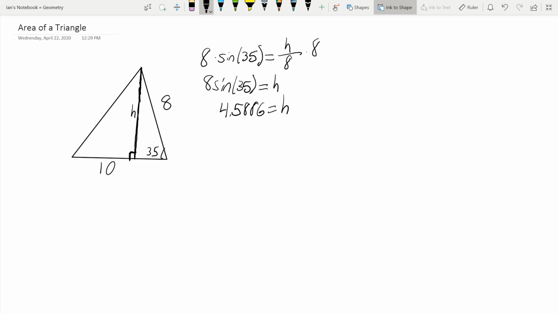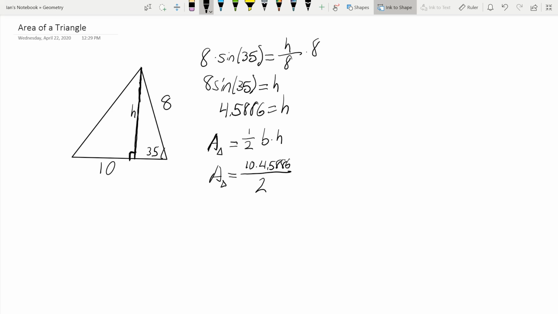So now, the formula for the area of a triangle is 1/2 base times height. So the area of this triangle is going to equal 10 times 4.5886 divided by 2.